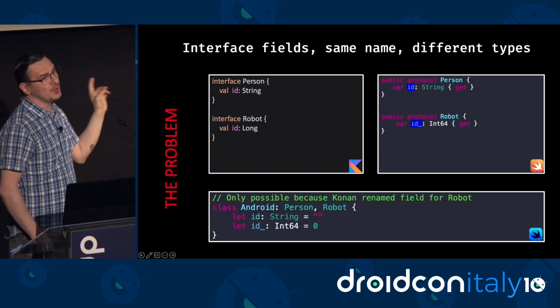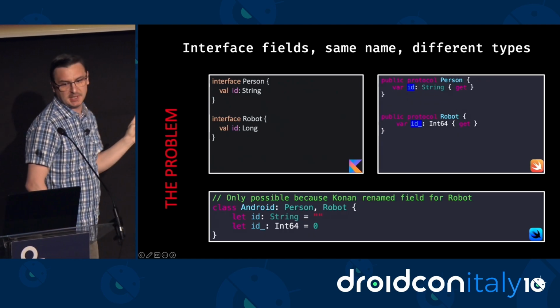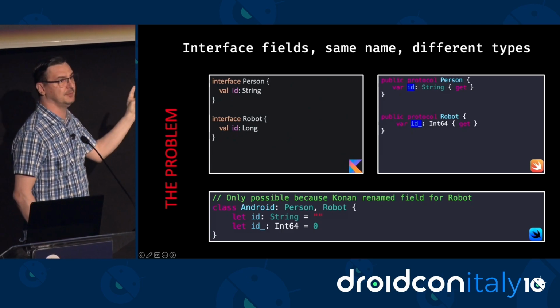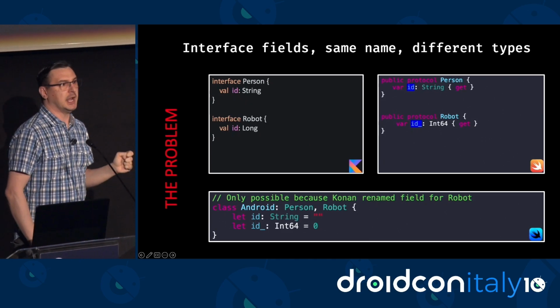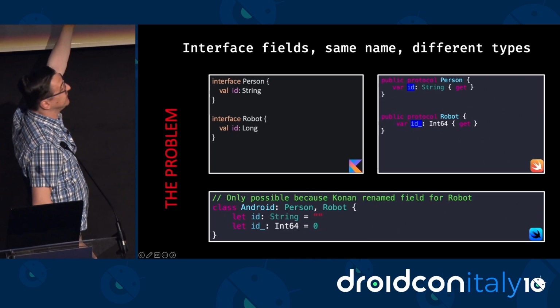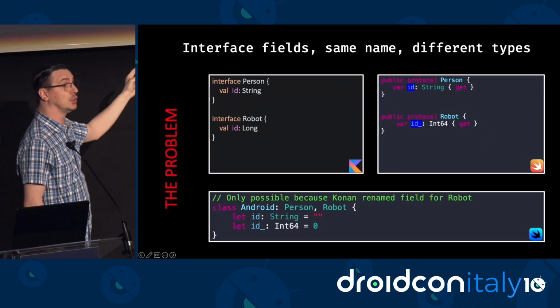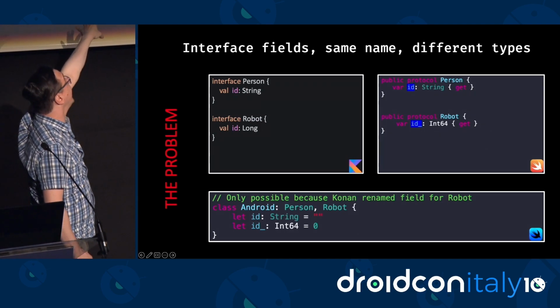So here's a little bit more curious case, because here we have two interfaces, Person and Robot, and they both define the same field, id, but they use different types, right? In Kotlin, it would be impossible to have an Android class that implements both interfaces, because the compiler would complain that you have conflicting definitions for id because they use different types.